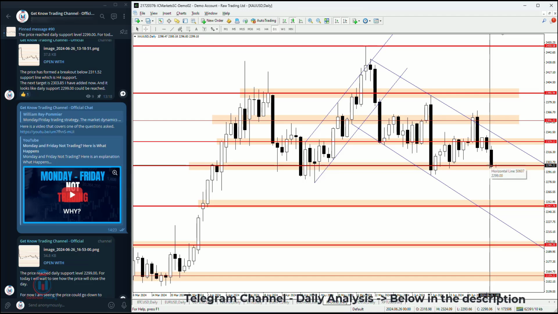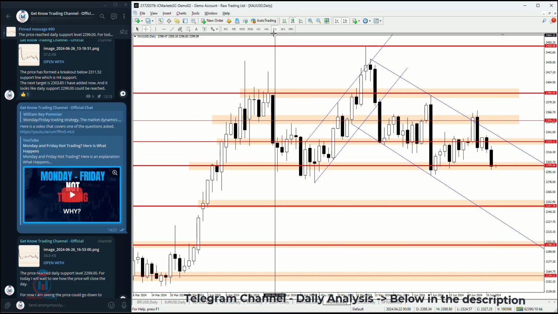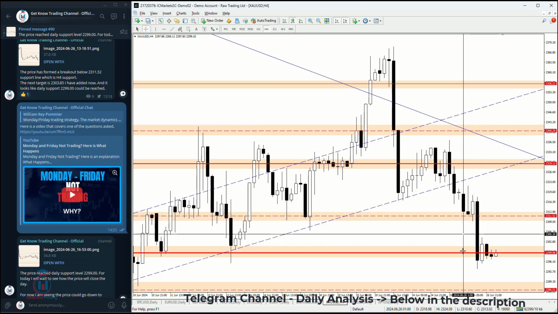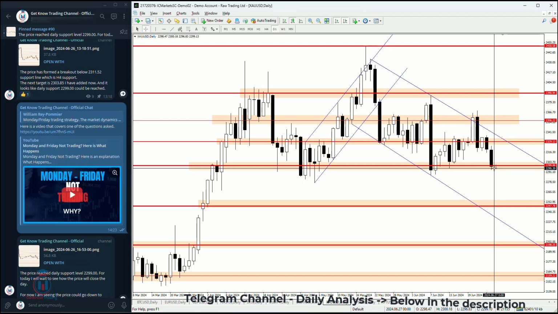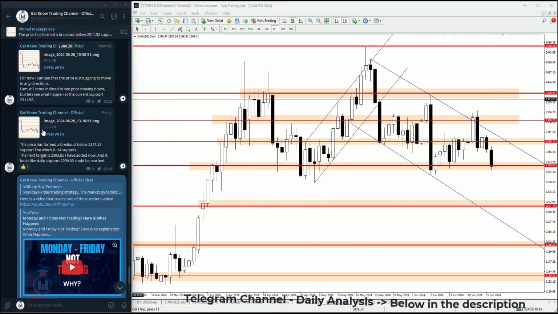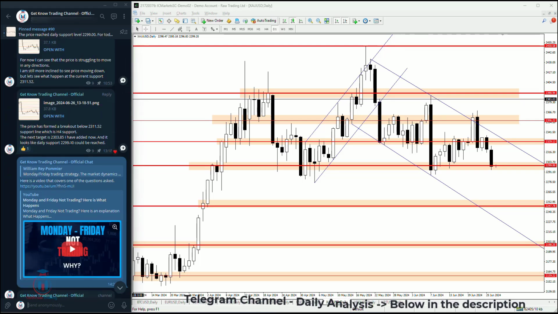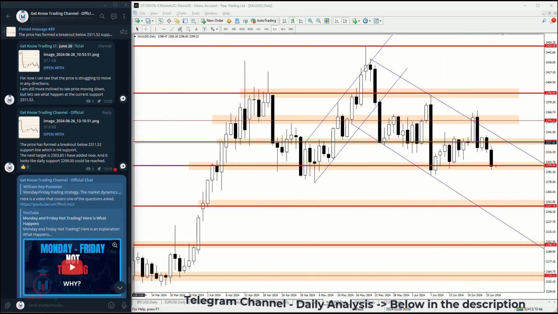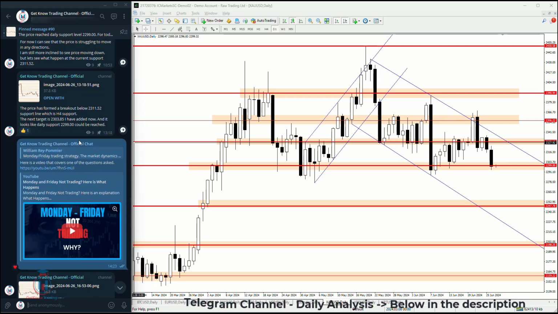Now, for any movements during the day, today I will watch on the 4-hour time frame and the 1-hour time frame, where you can see smaller price levels and also levels I have put as support and resistance, and I inform the traders inside the Telegram group. You can see that here, where I share also the details about what is currently happening on the market, where the price will make a breakout, what is the target after the breakout happens. So if you would like to check this one, feel free to come inside the Telegram group, where the link will be below in the description.